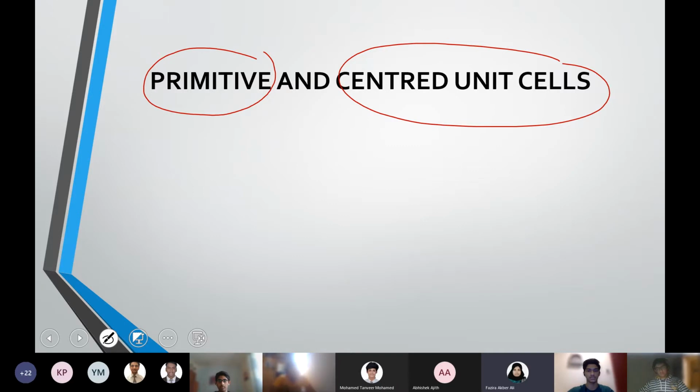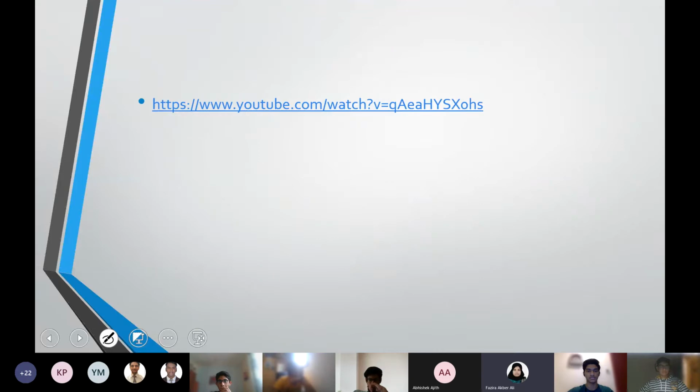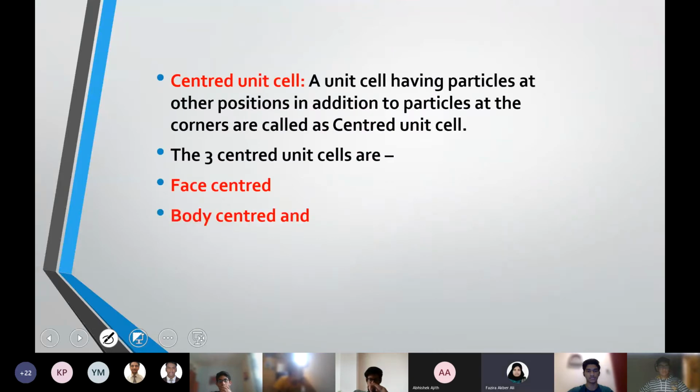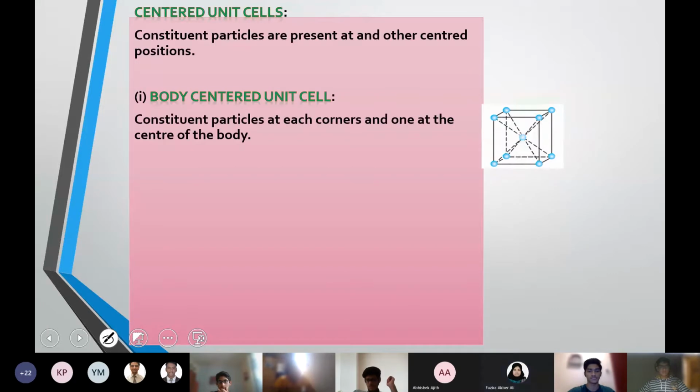Centered arrangement means in a unit cell, other than the corners, there will be particles at other places in that unit cell. That is a centered unit cell. We classify the centered unit cell further as face centered, body centered, and end centered. When we discuss face centered, body centered, and end centered: face centered means at the center of each face there will be one particle.